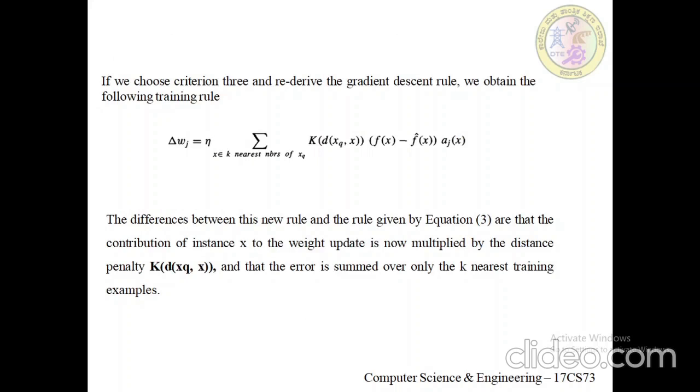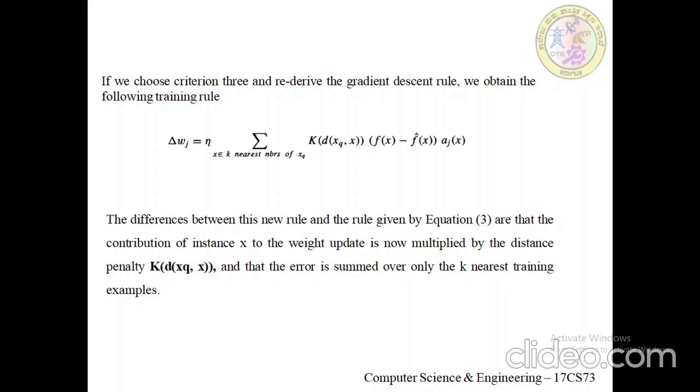The most aesthetically pleasing one allows every training example to have an impact on the classification of xq. However, this approach requires computation which grows linearly as you increase the number of training examples.